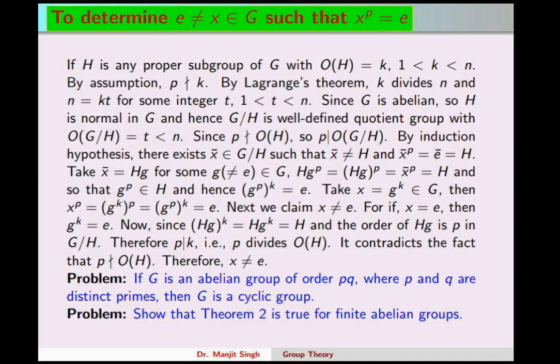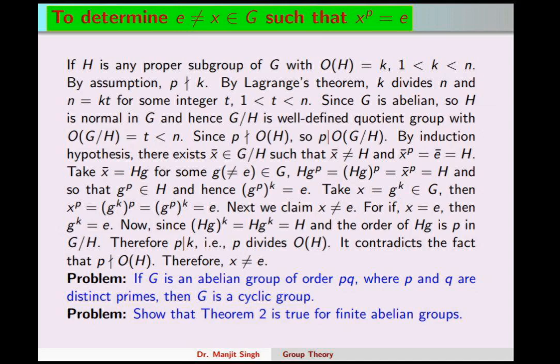We claim that x is our desired element. Then we compute x raised to power p and we finally find that x raised to power p is the identity, so x will be the desired element if it is different from the identity. So if it is the identity, then g^k equals e, and therefore Hg^k also becomes H, but the order of Hg is p, so therefore p will divide k.